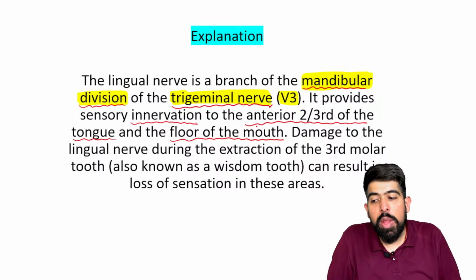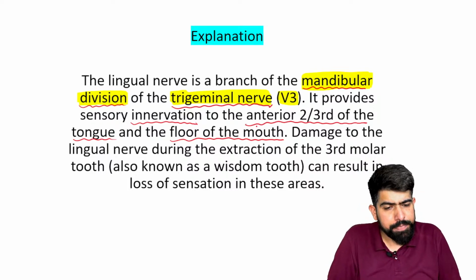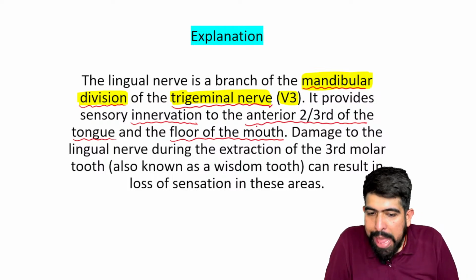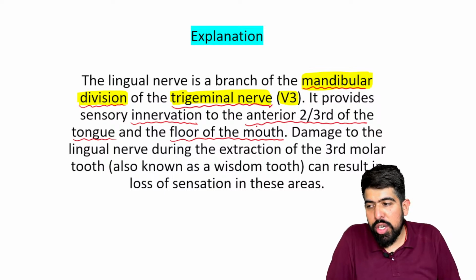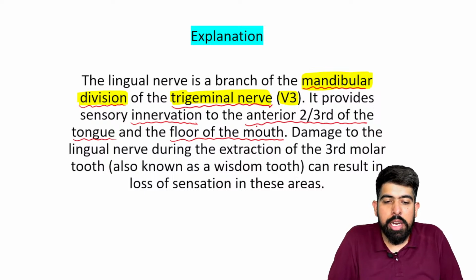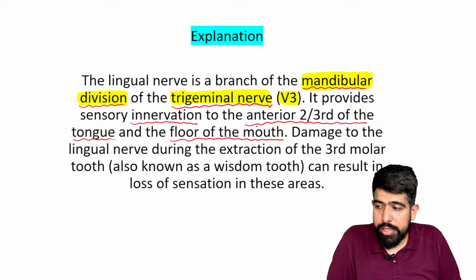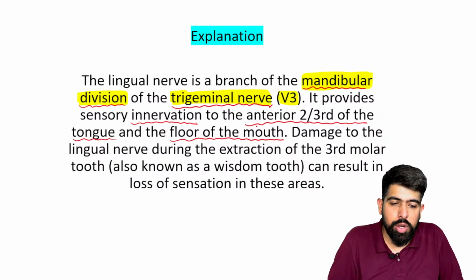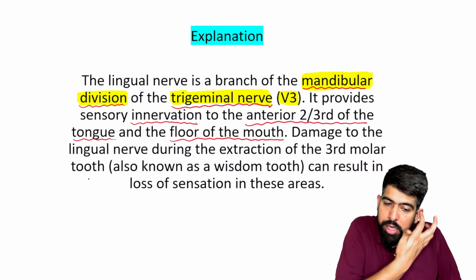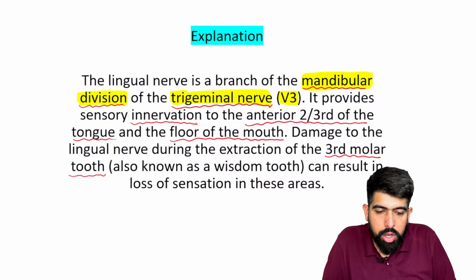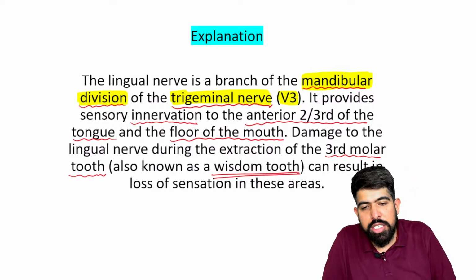Please understand with me. What is your lingual nerve? The lingual nerve is a branch of the mandibular division of your trigeminal nerve. What is the function of this lingual nerve? Its function is the sensory innervation from the anterior two-third part of your tongue and the floor of the mouth. And damage to the lingual nerve occurs due to extraction of the third molar tooth, also known as your wisdom tooth.